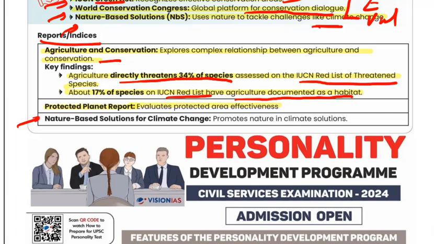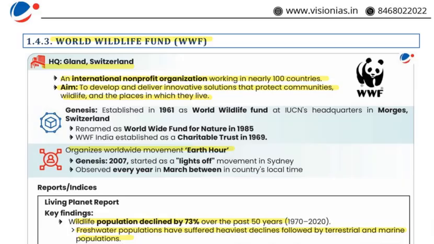Next is Protected Planet Report that evaluates the protected area effectiveness. Next is about the nature-based solution for climate change. It promotes the nature in the climate solution. Moving to the next, that is World Wildlife Fund, WWF. Headquarter here is again Gland, Switzerland.